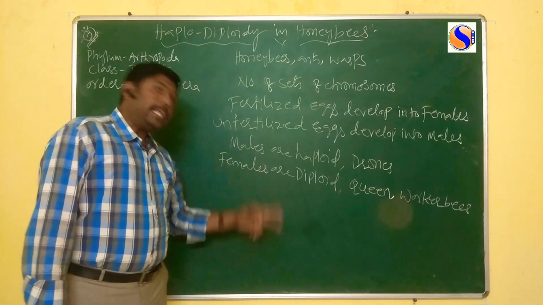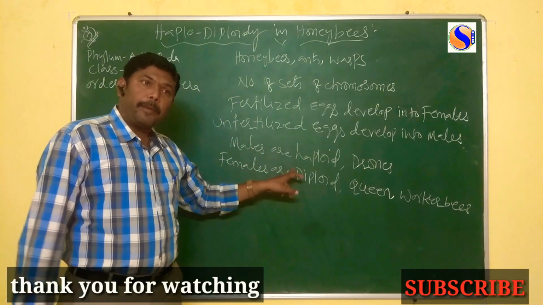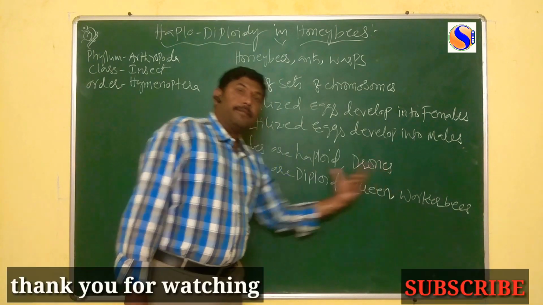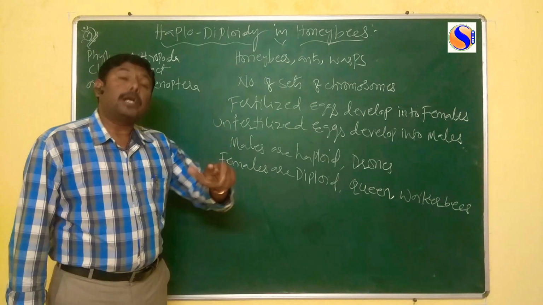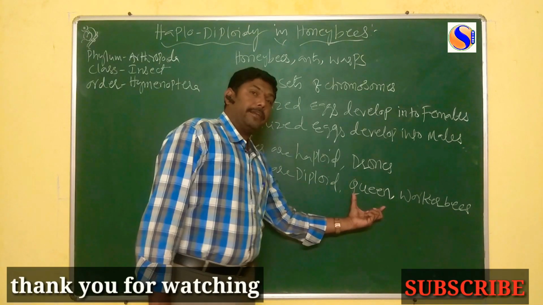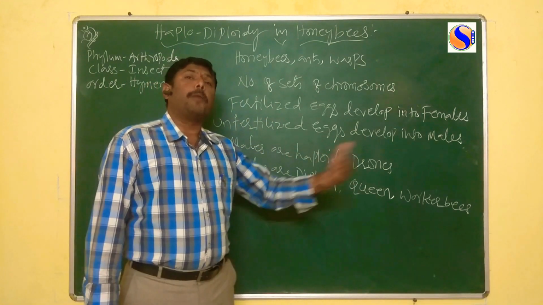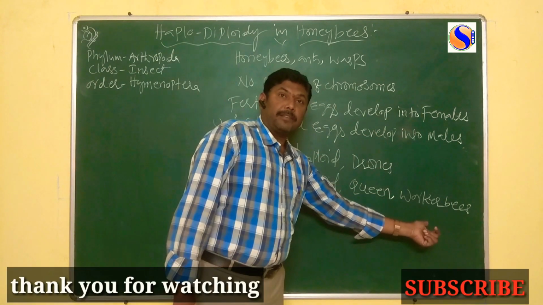In honeybees, the males are haploid and they are also called drones. Whereas if you take the females, if they feed on royal jelly, then it becomes queen. The other honeybees which feed on pollen grains and honey become worker bees.